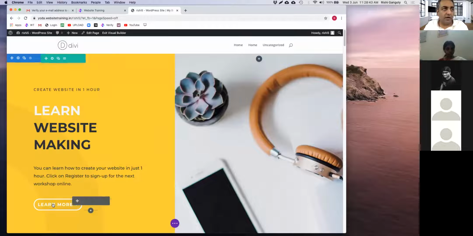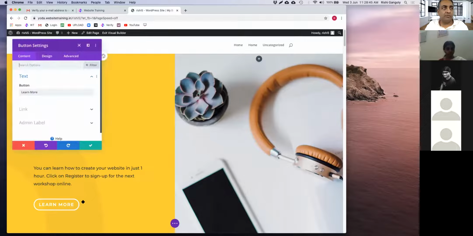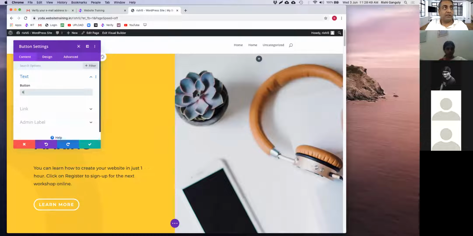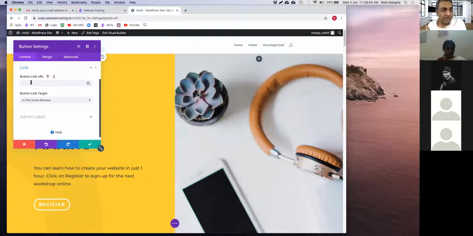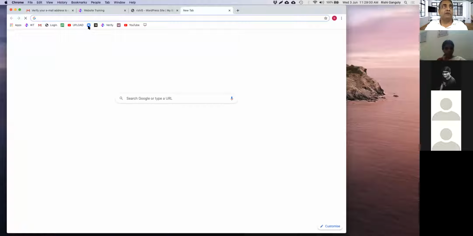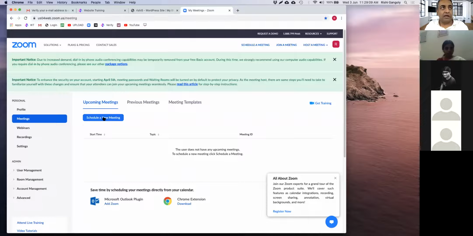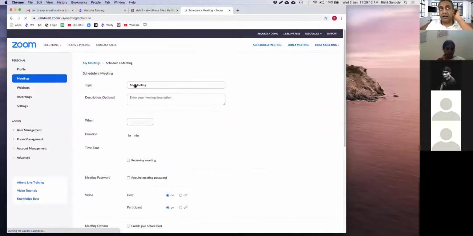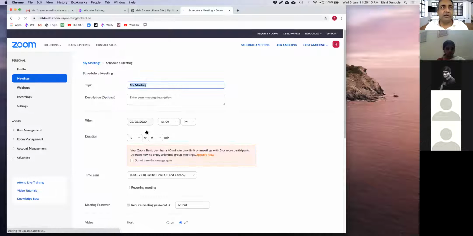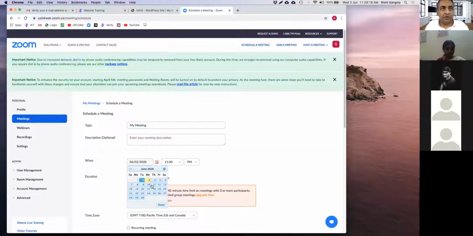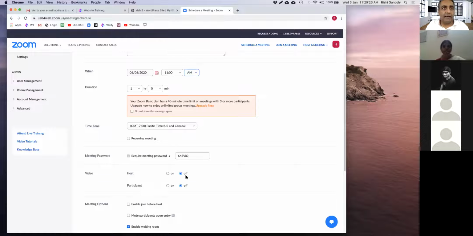And instead of this learn more, we can actually click on this module setting and we can actually say register, right? Now, when it comes to the link, you can point them to wherever your website registration form is. For example, let's say I use Zoom over here, right? So let me open Zoom. If I click a new meeting over here, I say, this is my meeting, I put my description, and let's say I schedule it for Saturday, 6th at 11 a.m., right? And I say save.